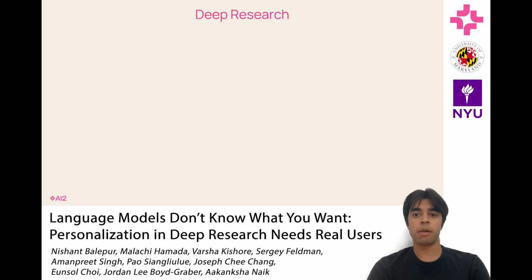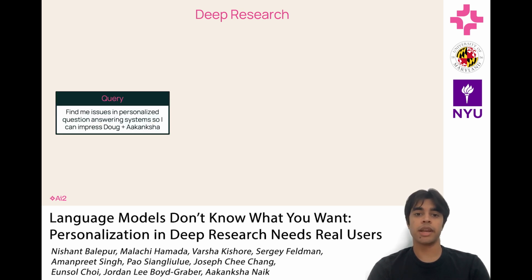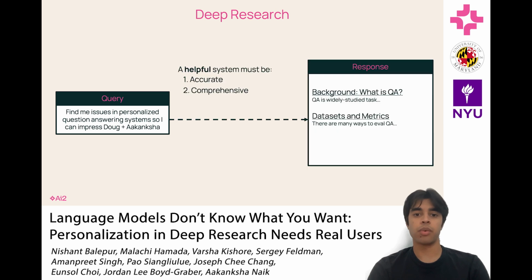Deep research systems are now pretty popular. Users can issue these systems pretty complex queries, and they'll search the web to return a report with lots of information related to the request. Based on current evaluations in NLP, we would consider a deep research system as more helpful if it generated an accurate report that comprehensively covered its sources.